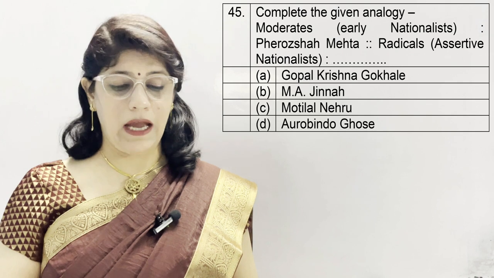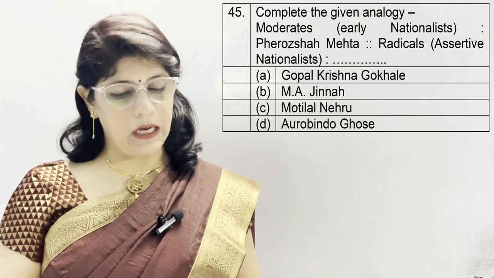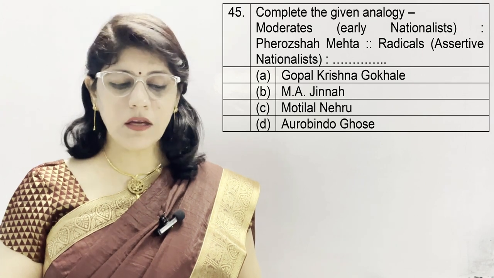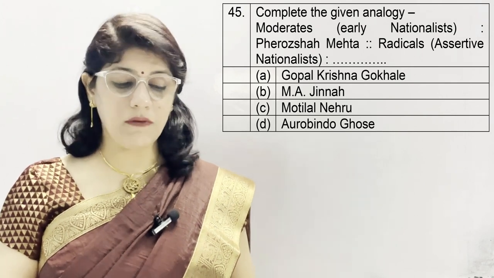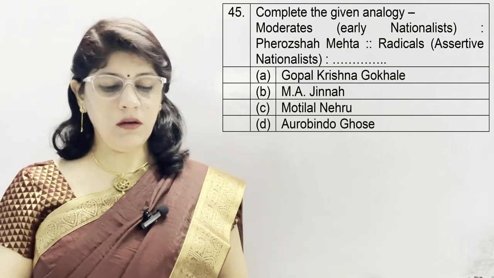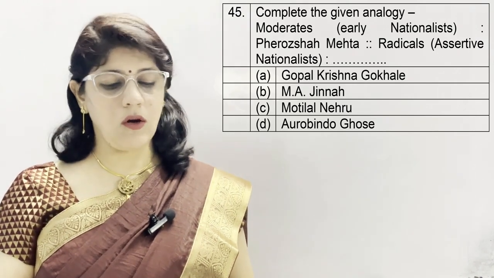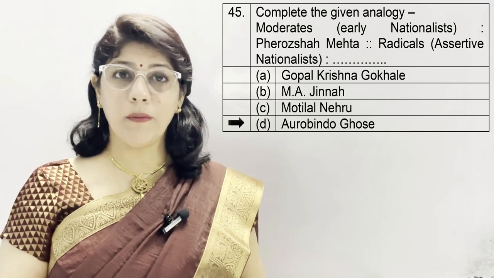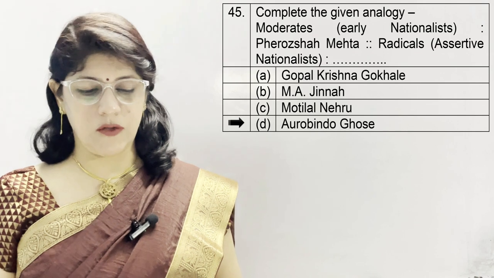Question number 45. Again complete the given analogy. Moderates, early nationalists, Firoz Shah Mehta, then radicals, assertive nationalists. From these given names, A. Gopal Krishna Gokhale, B. M.A. Jinnah, C. Motilal Nehru, and D. Aurobindo Ghosh. And the correct option is D. Aurobindo Ghosh from radicals, or you can say assertive nationalists.